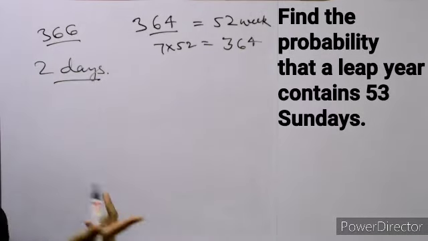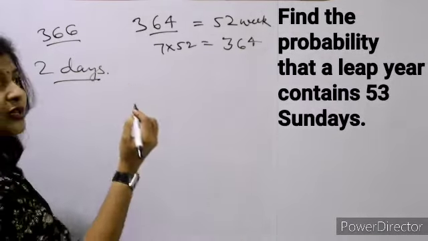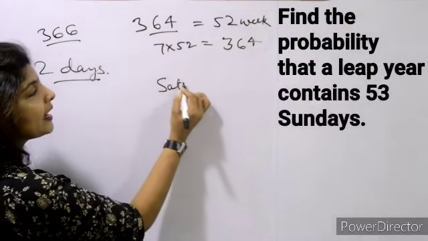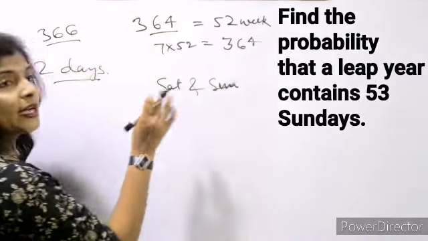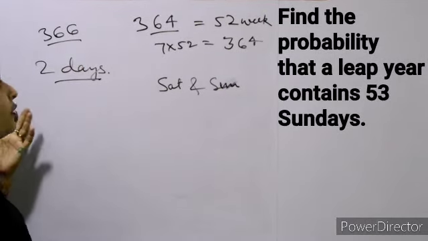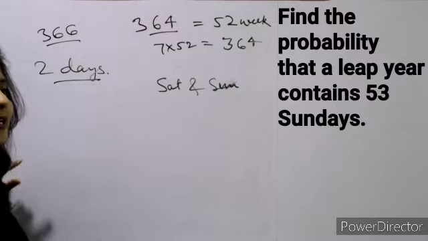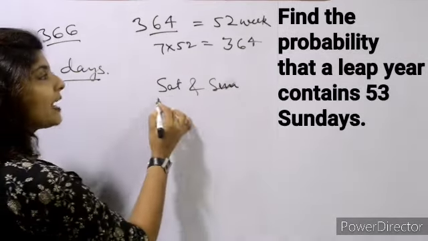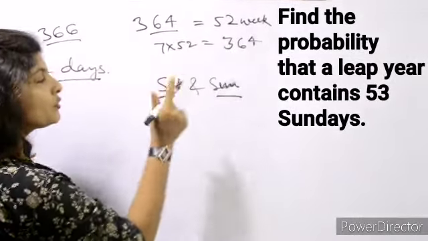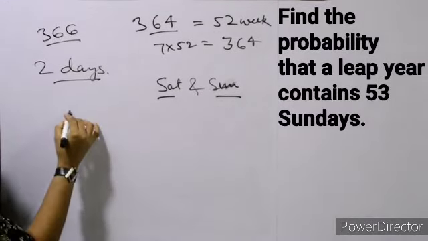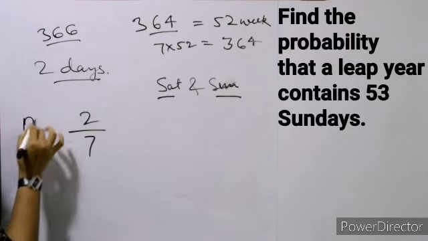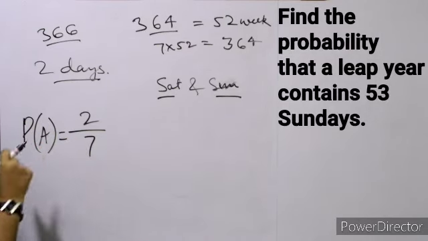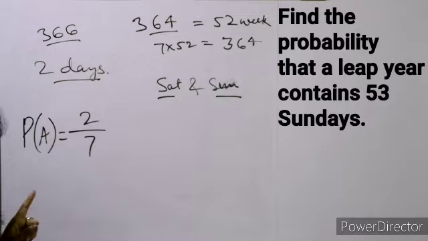So we have 2 options. या तो that year should start from Saturday, अगर Saturday रहा and Sunday आया वो 2 days में, so 53 Sundays हो जाएंगे in that year. So the year should start from Saturday और Sunday. So कितने दिन होना चाहिए? Out of 7 there are 2. So the probability of getting 53 Sundays in a leap year will be 2 upon 7.